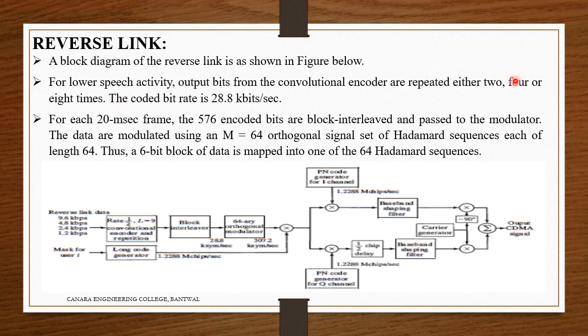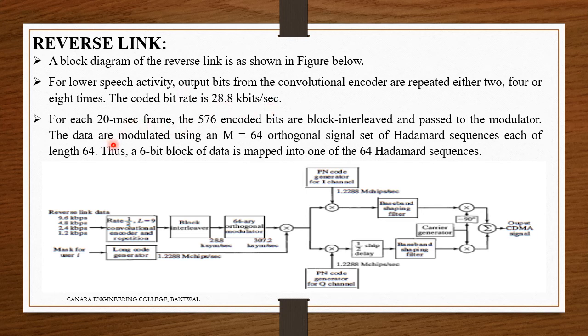The coded bit rate is 28.8 kilobits per second. The coded bits are repeated 2, 4 or 8 times and again divided back, so the coded bit rate is 28.8 kilobits per second.